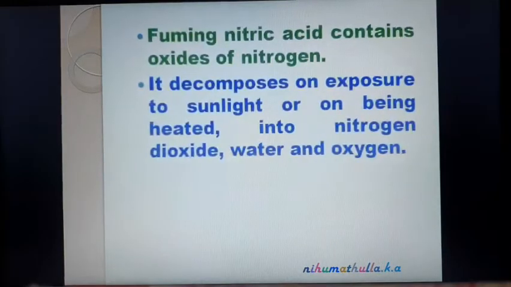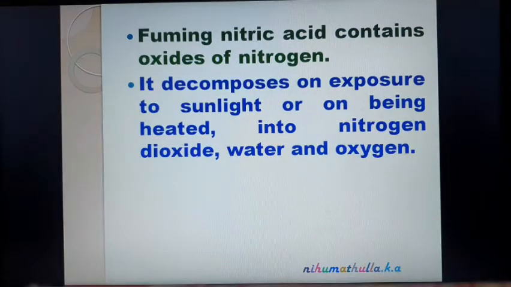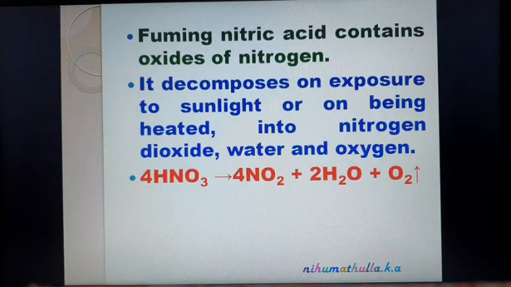Remember always, fuming nitric acid contains oxides of nitrogen. We already discussed it. When you open the bottle of nitric acid, brown fumes are obtained. Those brown fumes are due to the formation of nitrogen dioxide. Nitric acid decomposes on exposure to sunlight or on being heated into nitrogen dioxide, water and oxygen. HNO3, in the presence of sunlight or on heating, undergoes decomposition and gives nitrogen dioxide, water and oxygen.